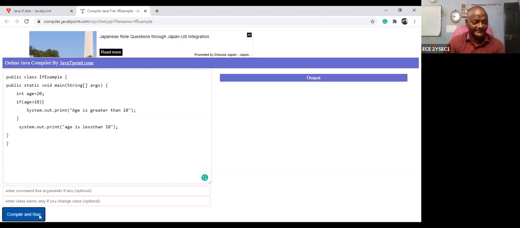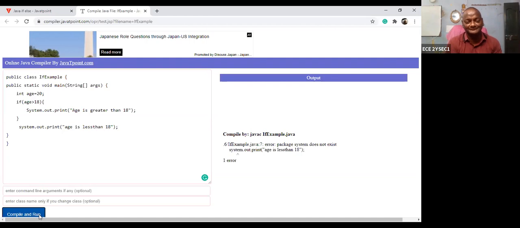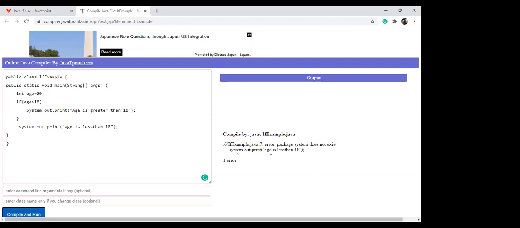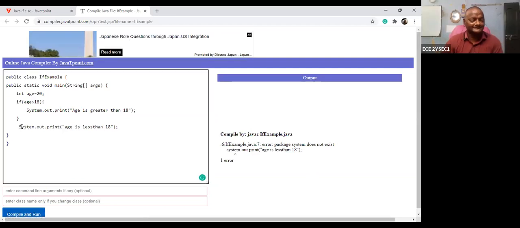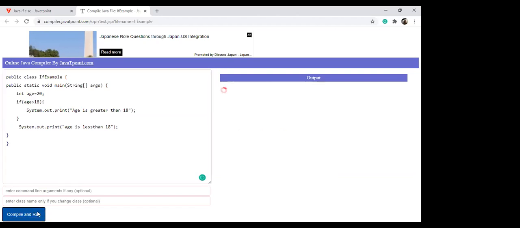Okay, I can check. Oh, some error is there. Okay, package system does not exist. System print age is less than 18. Capital S, starting with capital S. That's good. Okay, right. Check.